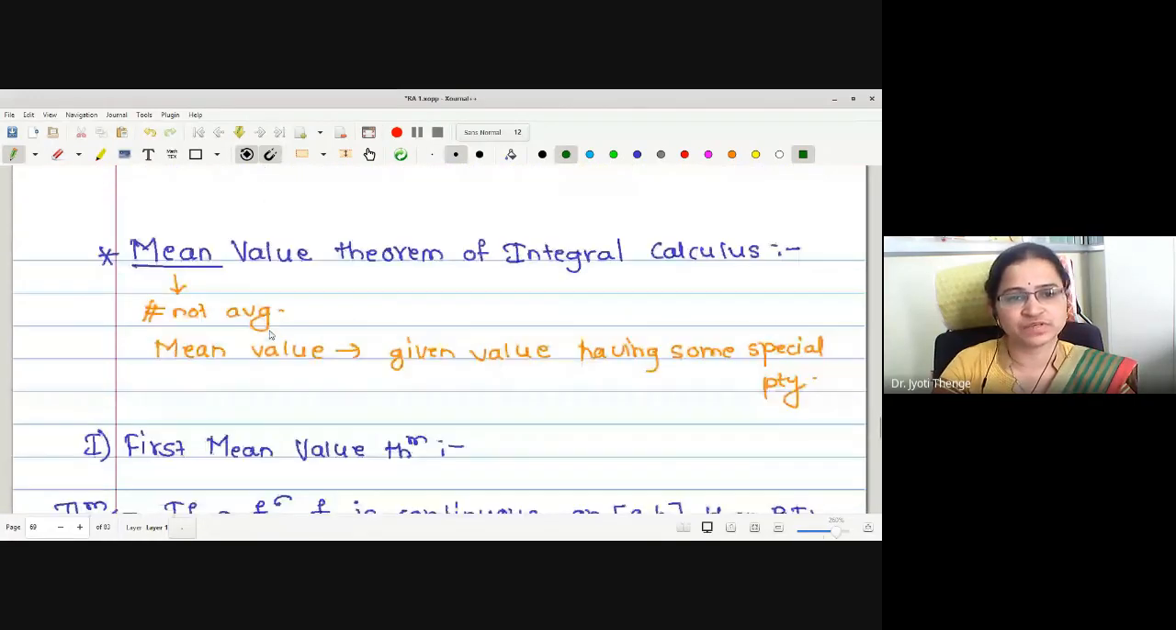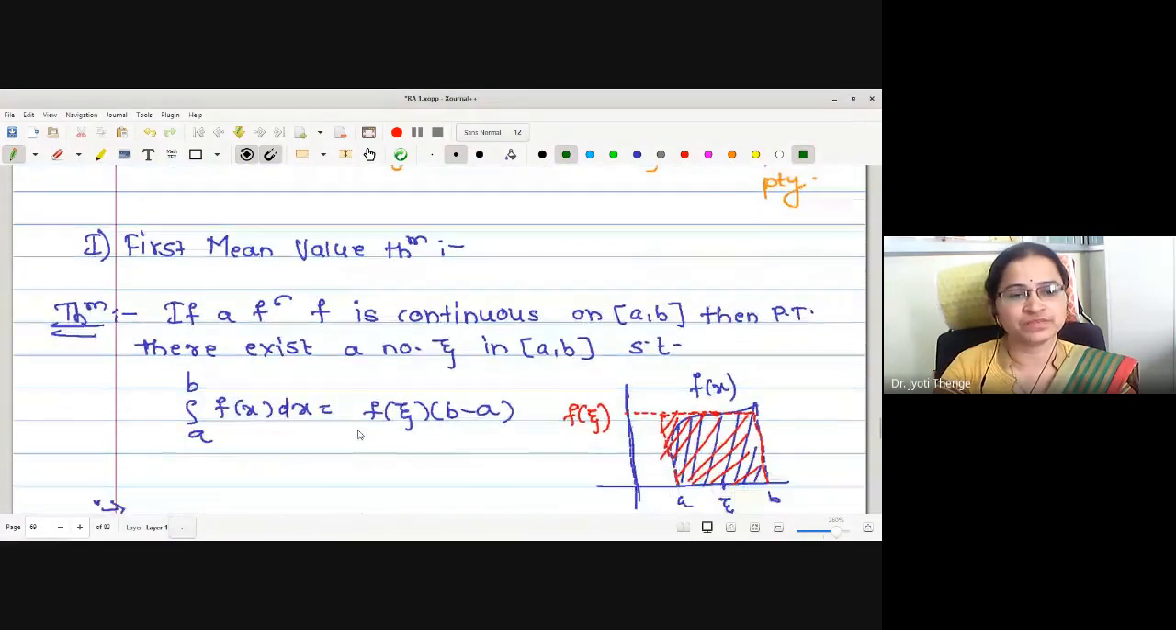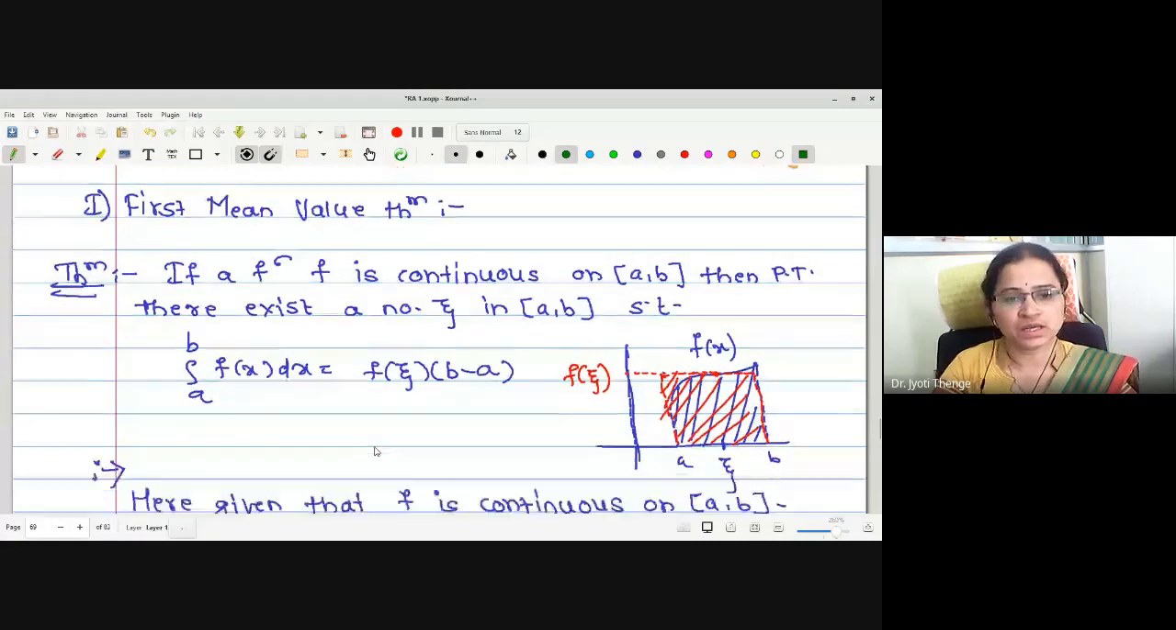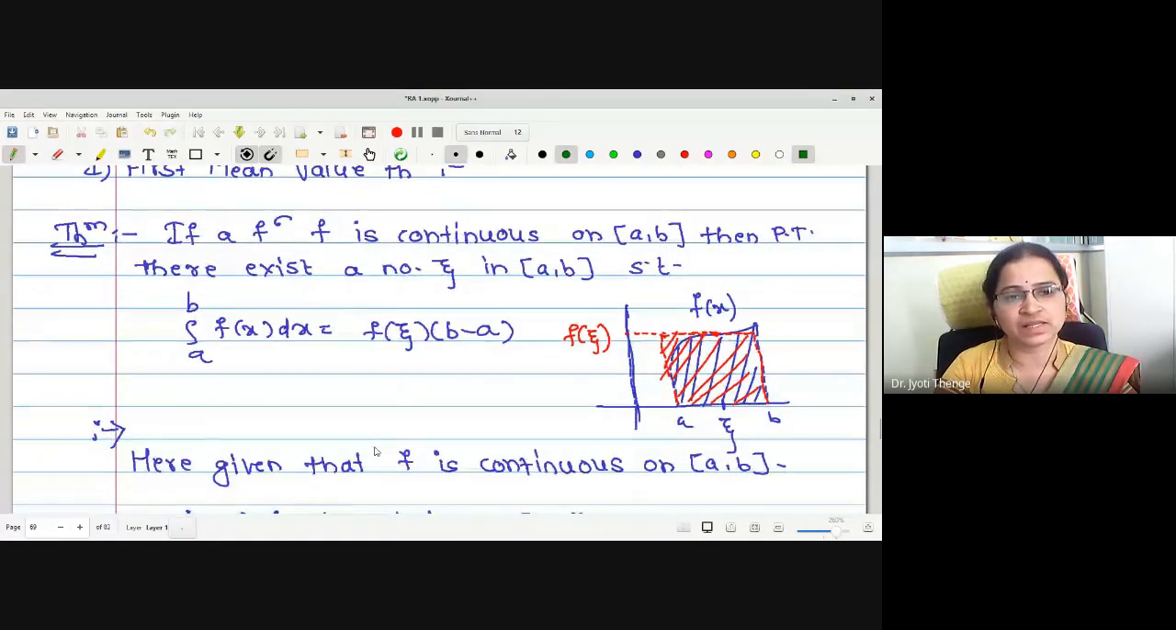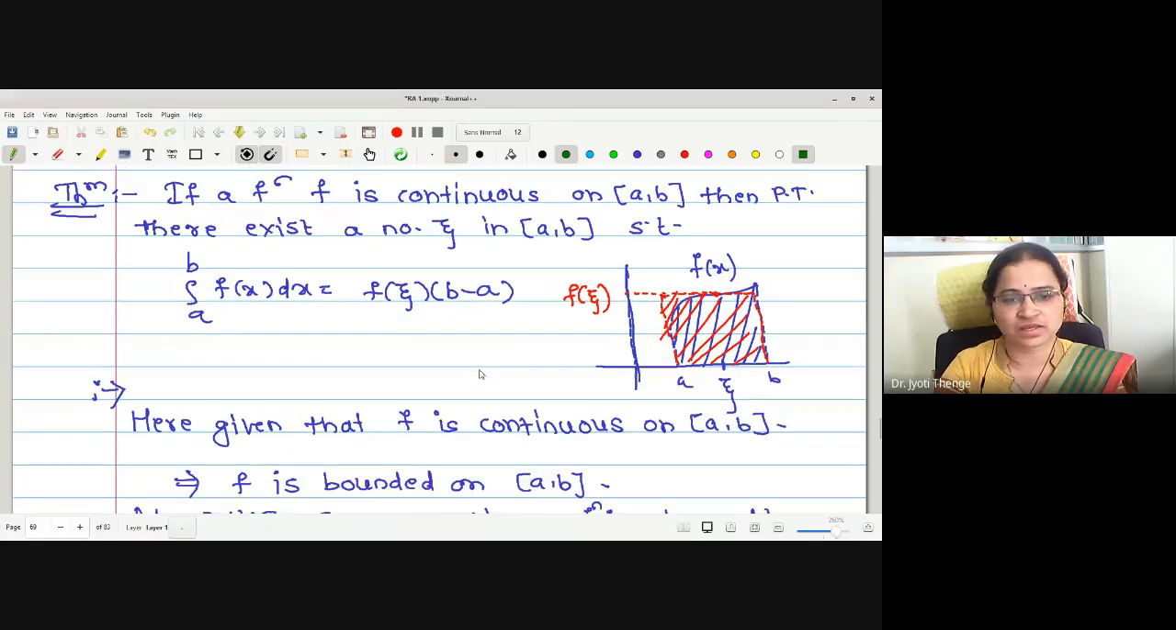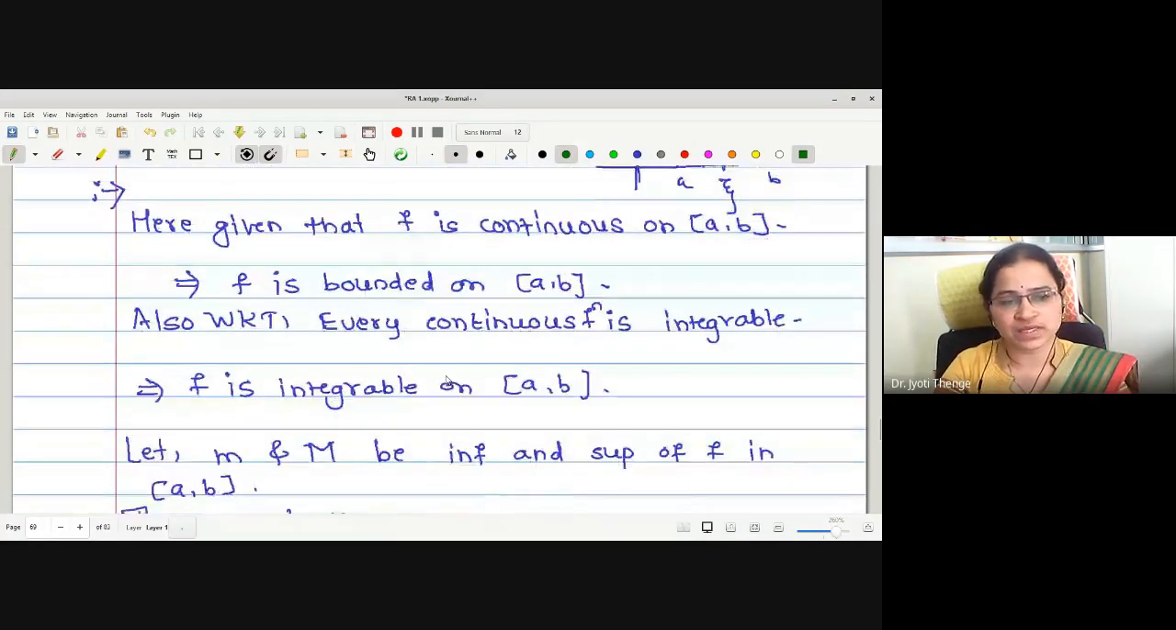Many examples we have discussed, and we have started with an important aspect, the mean value theorem of integral calculus. Under this heading, we have given a first mean value theorem where the statement tells us that whenever f is a continuous function on the closed interval [a, b], there exists a number zeta in the closed interval [a, b] such that integration a to b f of x dx is equal to f of zeta times (b minus a). The proof is very simple.